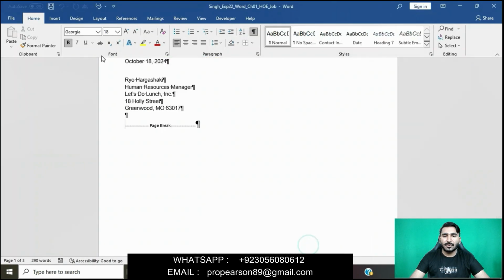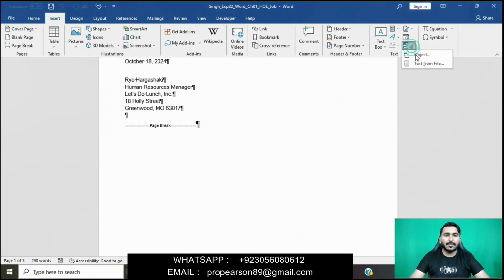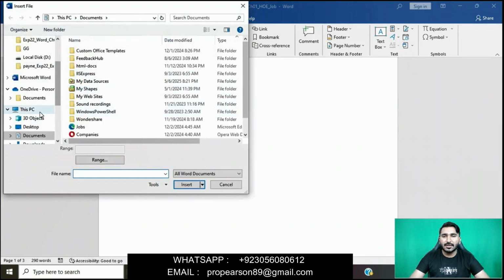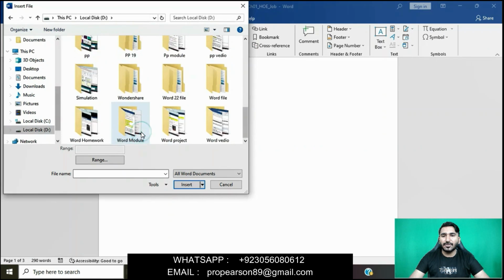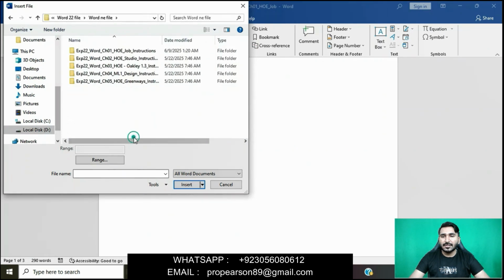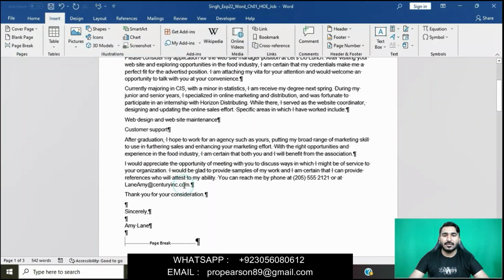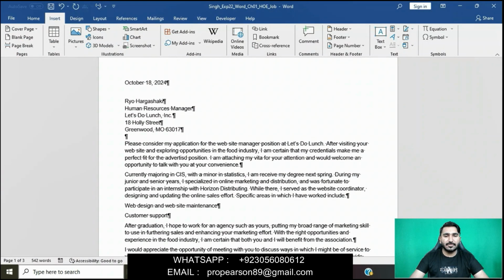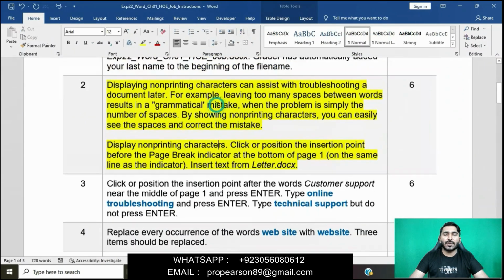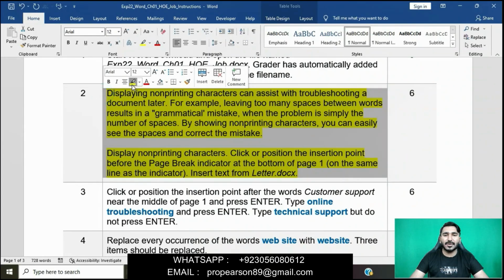Simply go to the Insert tab. In the Text group we click Text from File, and then go to the folder where you saved the file. We select the letter file and then simply click Insert. This file will be inserted. This question is done. Now we will move on to question number 3.